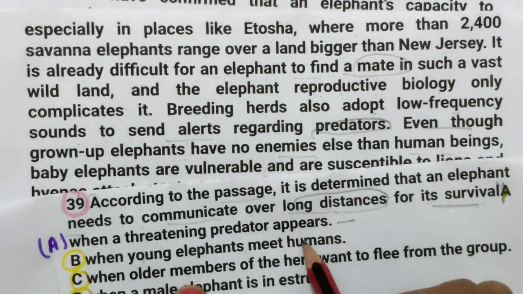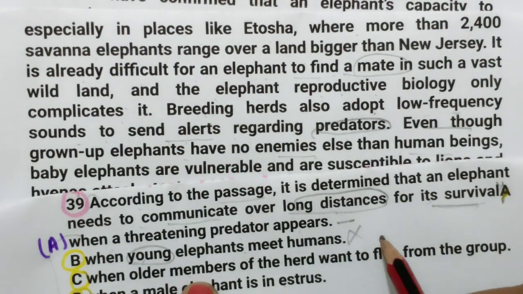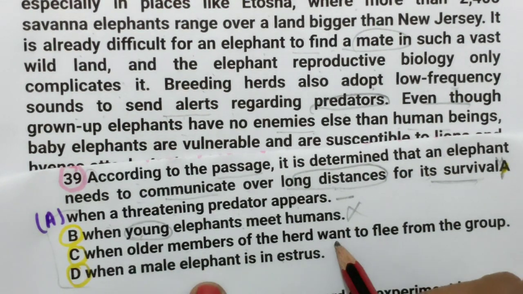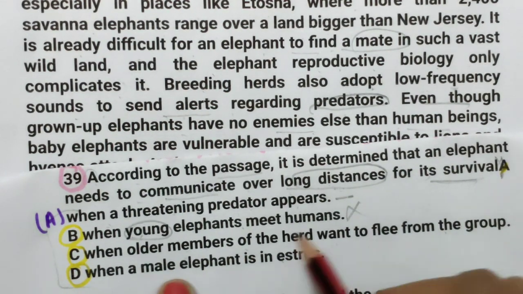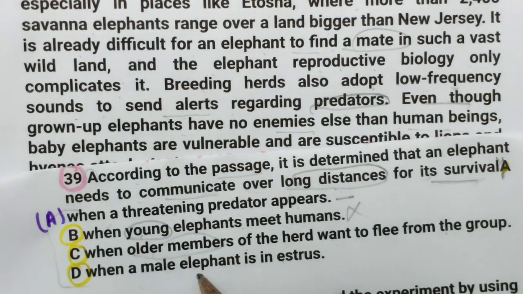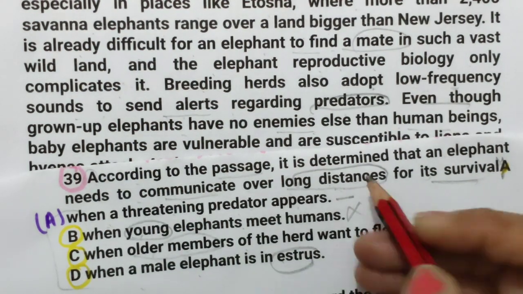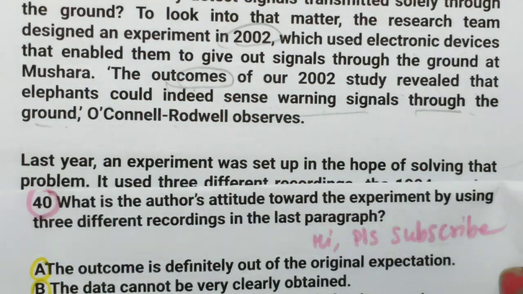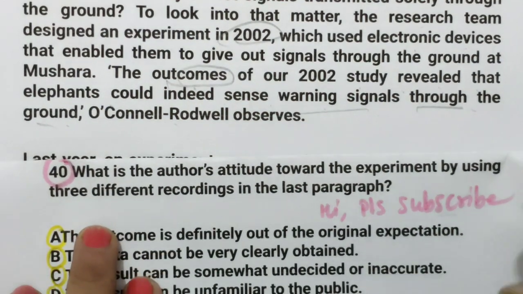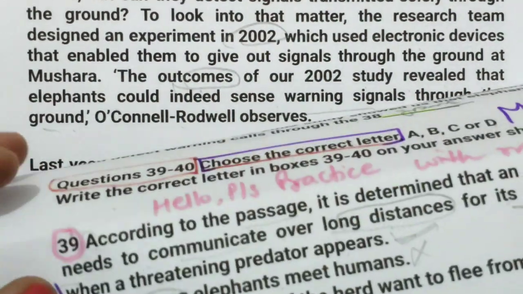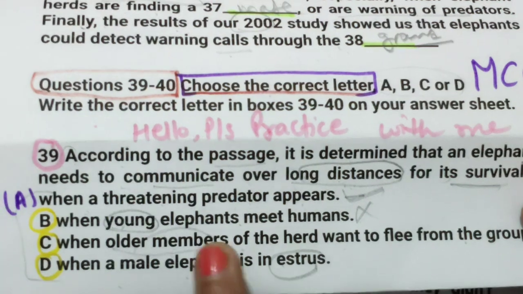When young elephants meet humans, this is not given. When older members of the herd want to flee from the group, this is also not explained. When a male elephant is in stress, this is also not explained. So this is the answer. So we have successfully got the correct answer for number 39.